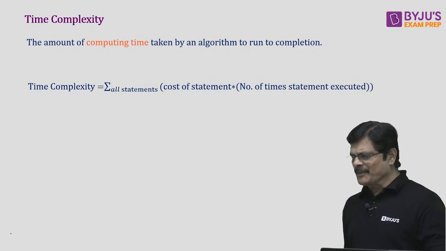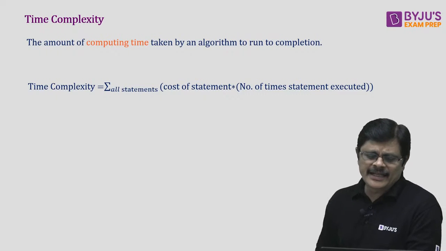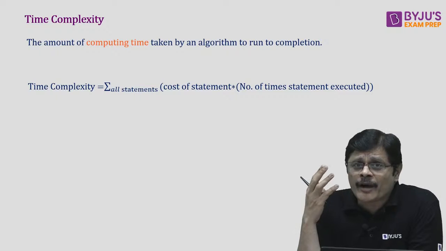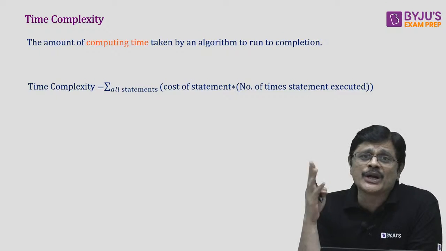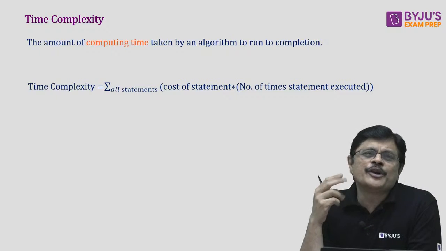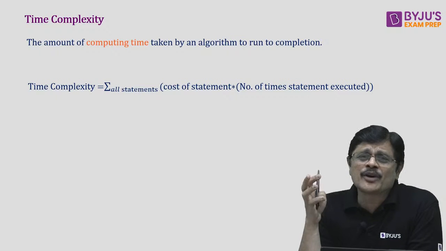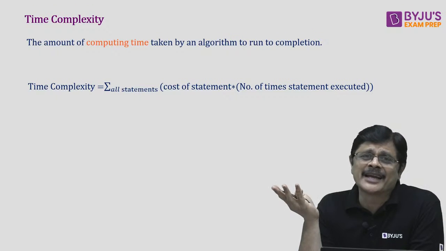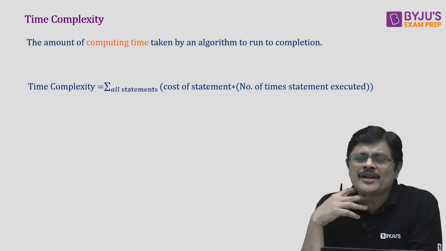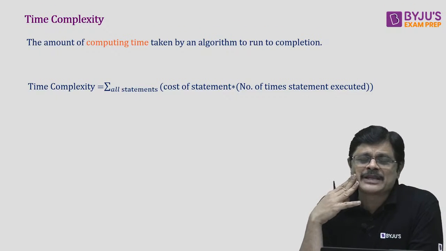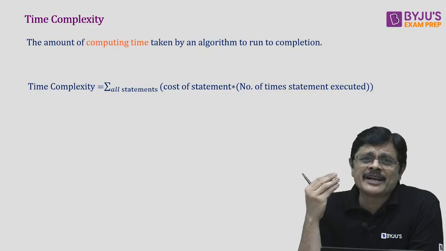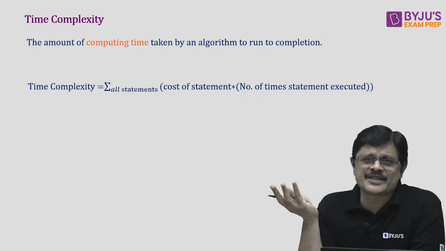Now let us start with time complexity. The amount of computing time taken by an algorithm to run to completion is what is called time complexity. But we don't find exact running time, because it depends on many machine dependent issues, like the processor which you are using. So we try to approximate it. We approximate the computing time as the number of statements executed.